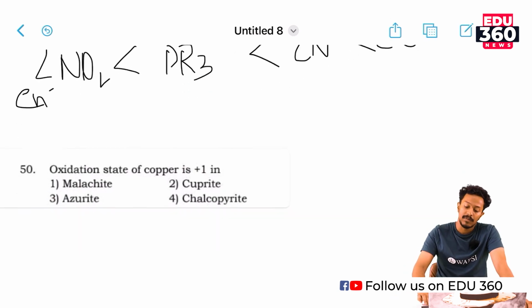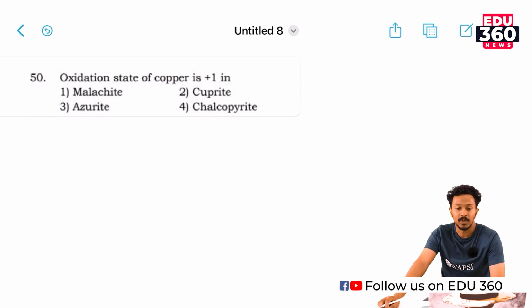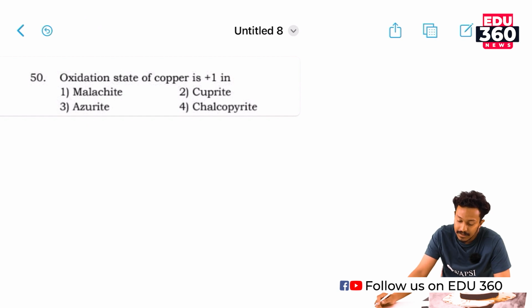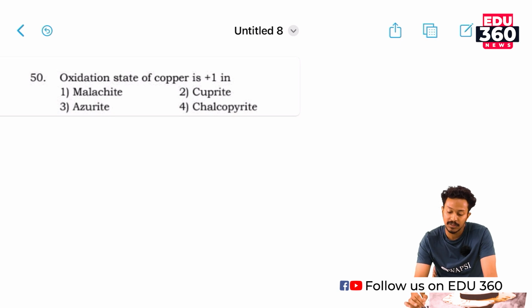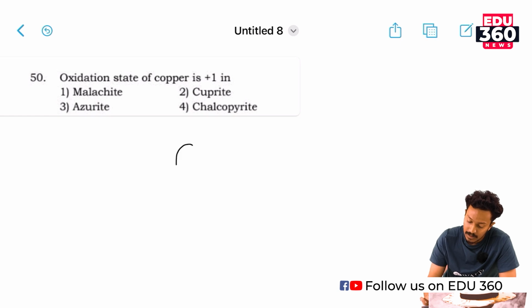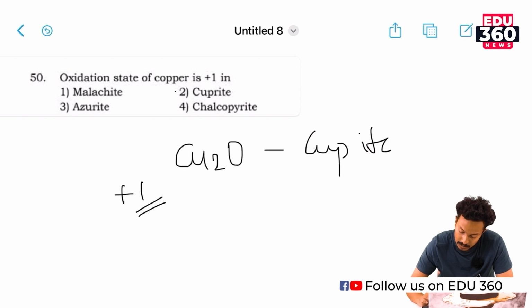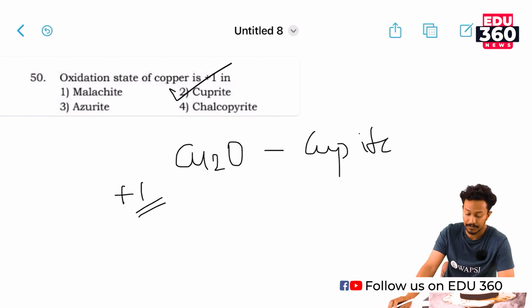Our next question is: in which mineral is the oxidation state of copper +1: malachite, cuprite, azurite or chalcopyrite? These are the options in our question. So the correct option is cuprite. This is because cuprite is Cu2O, which has an oxidation state of +1. So the correct option is option number 2, cuprite.